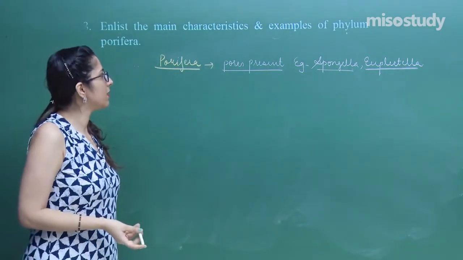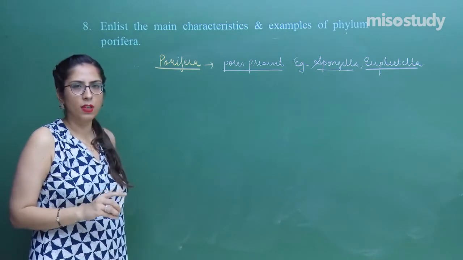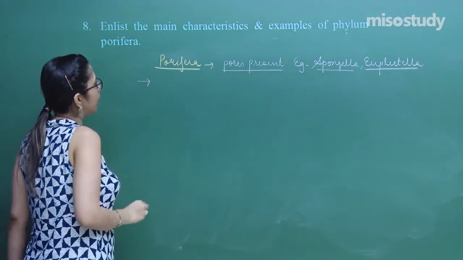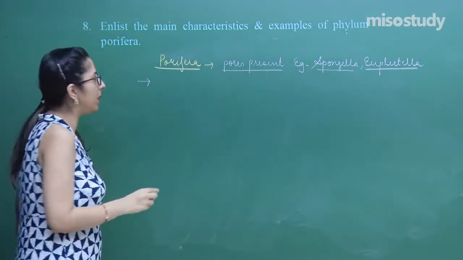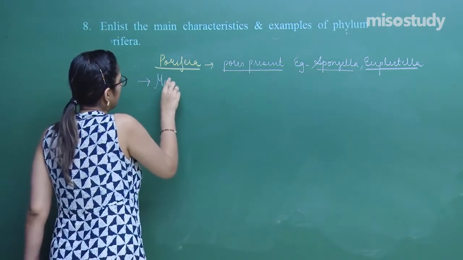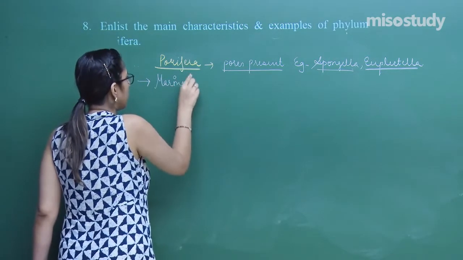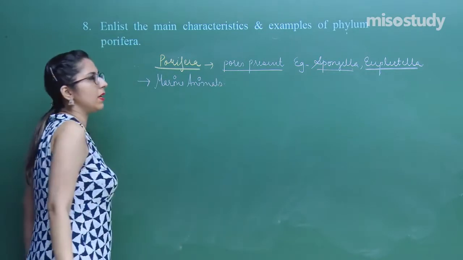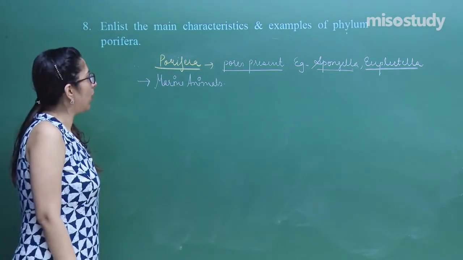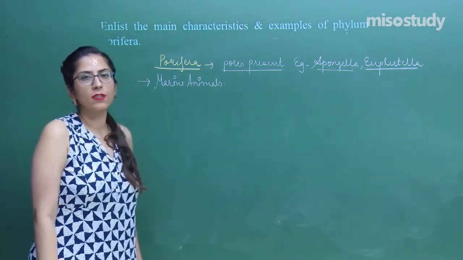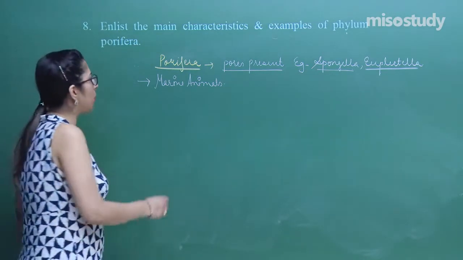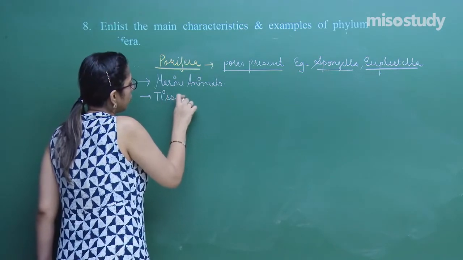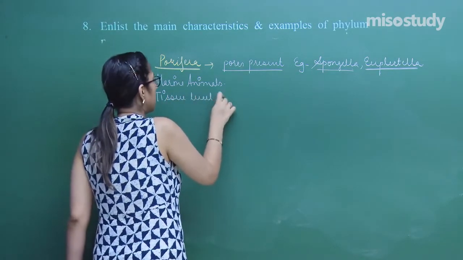So the Porifera are those which have pores present on their body. First of all, let's talk about the habit and habitat of these poriferans. These are marine animals. Now, these are those group of organisms in which the tissue level system of organization is seen.